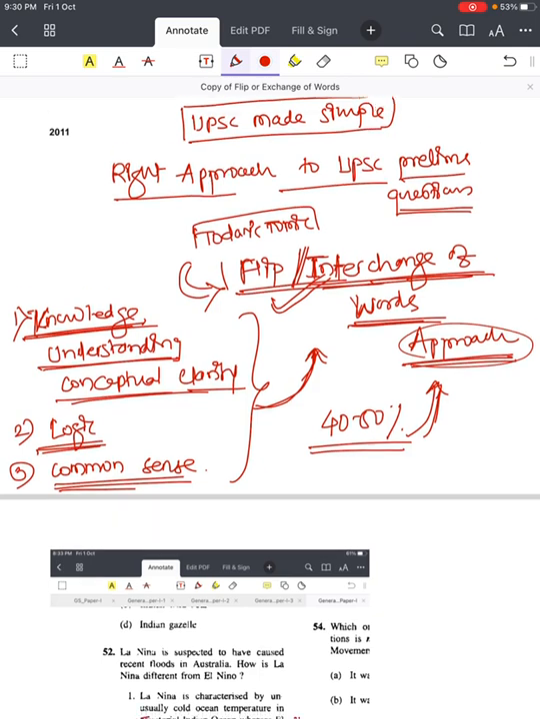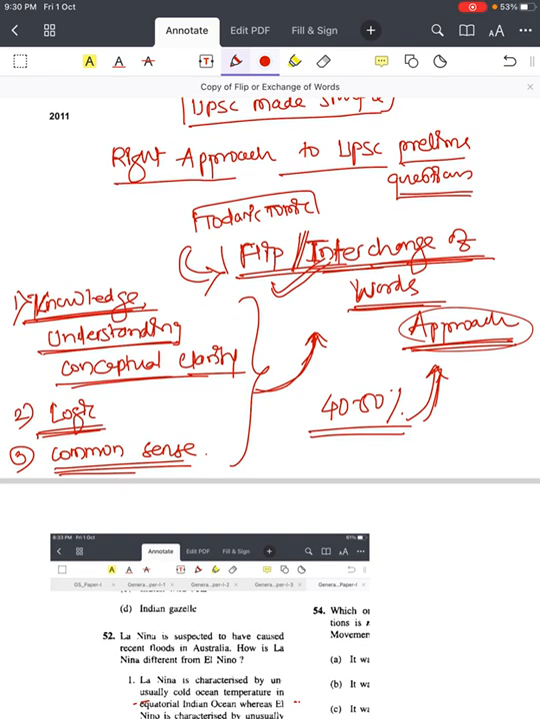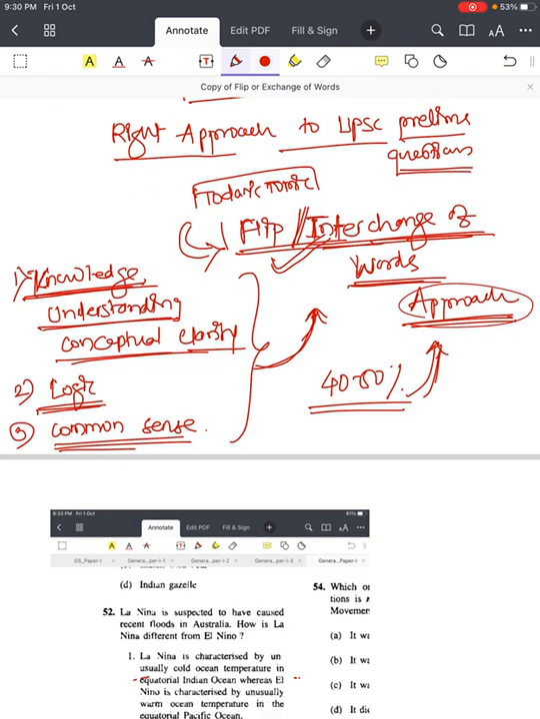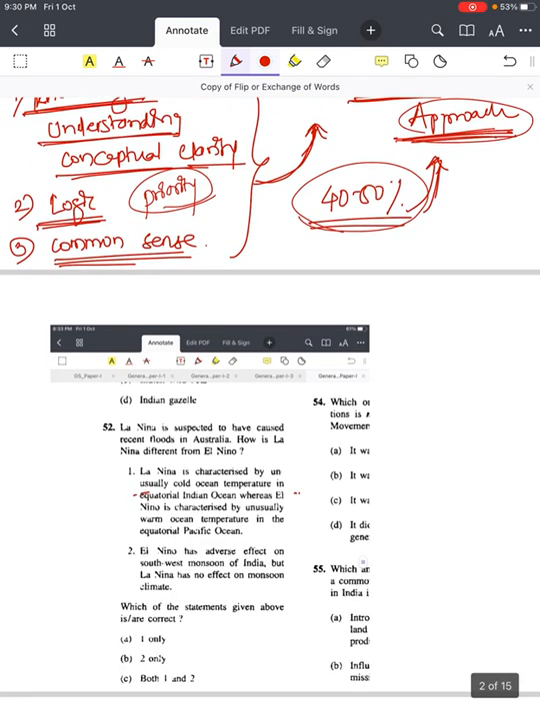Right. So moving on to today's approach series, we will first again see the same thing: knowledge, understanding and conceptual clarity, along with logic and common sense, should be given priority before going for this approach. But beyond 40 to 50% of the questions, you will not have 100% surety, and that is where this approach will definitely help. So we'll start with today's question.